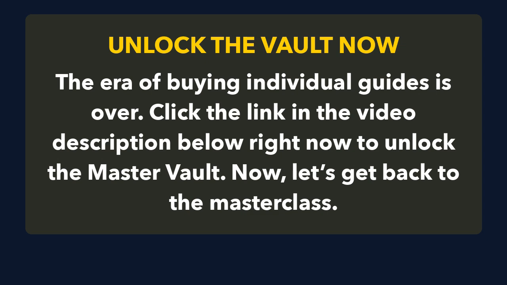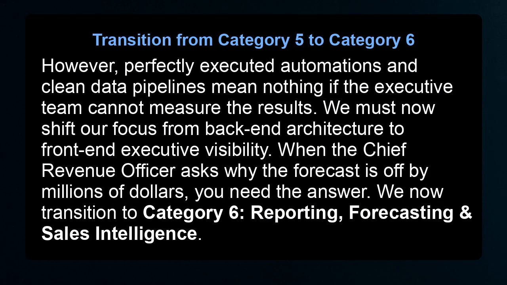Now, let's get back to the Masterclass. Transition from Category 5 to Category 6. However, perfectly executed automations and clean data pipelines mean nothing if the executive team cannot measure the results. We must now shift our focus from back-end architecture to front-end executive visibility. When the Chief Revenue Officer asks why the forecast is off by millions of dollars, you need the answer. We now transition to Category 6, Reporting, Forecasting, and Sales Intelligence.